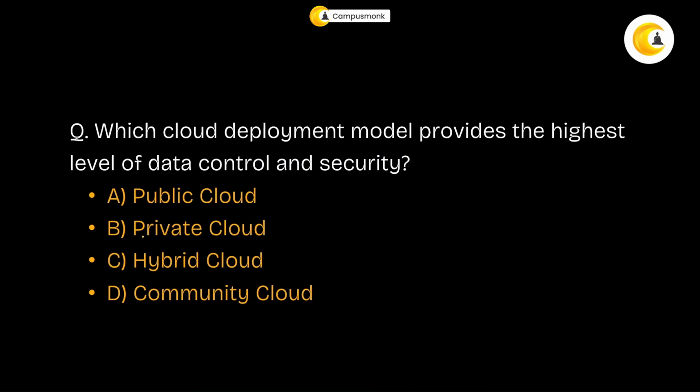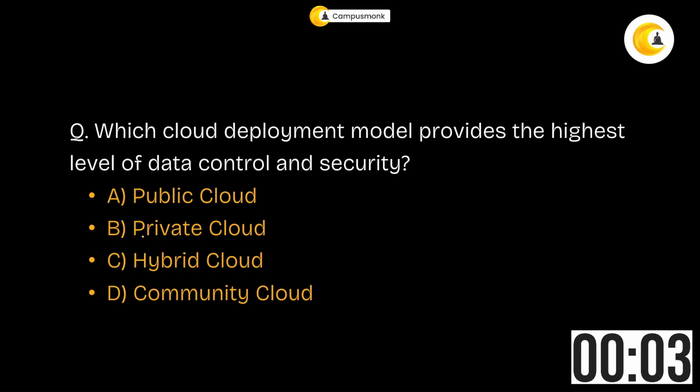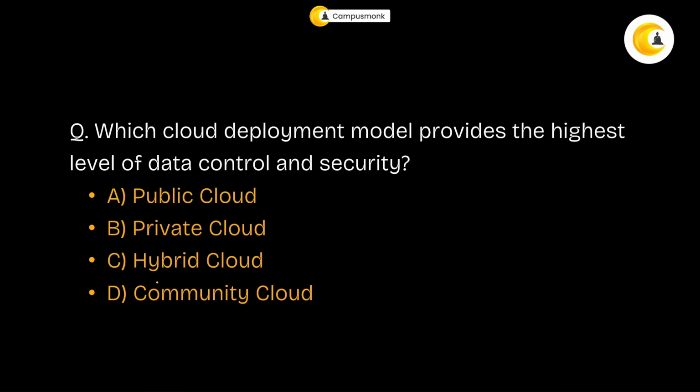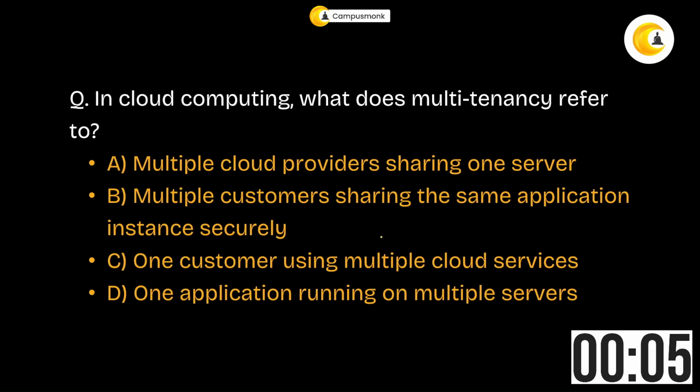To the next question: which cloud deployment model provides the highest level of data control and security? Now, the moment you read the names, you should be able to answer it. Why? Highest level of control and security always comes from things that are private. So, there is a private cloud in your answer. So, this is your correct answer. A private cloud is the cloud deployment model that will give you the highest level of data control and security.